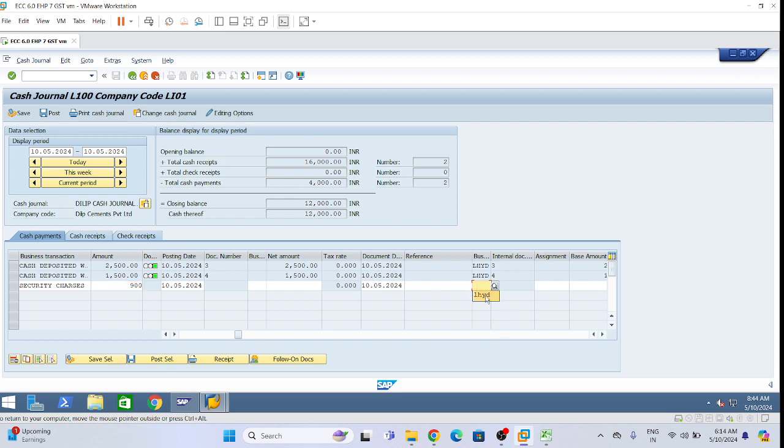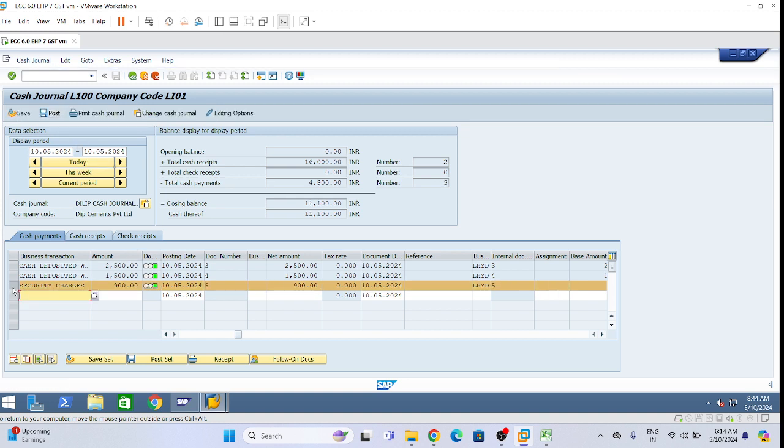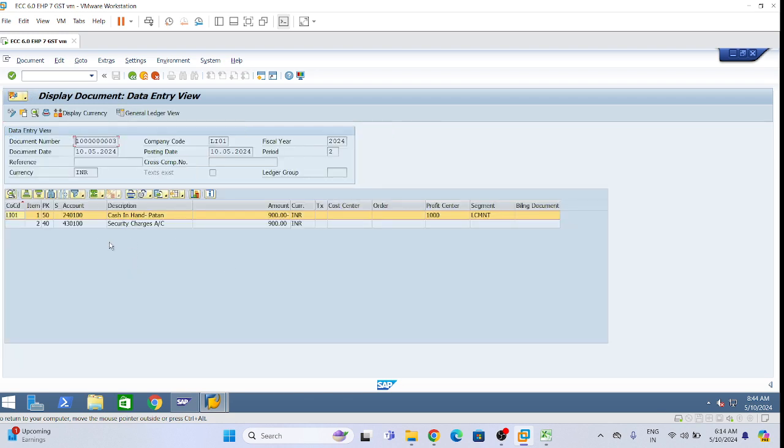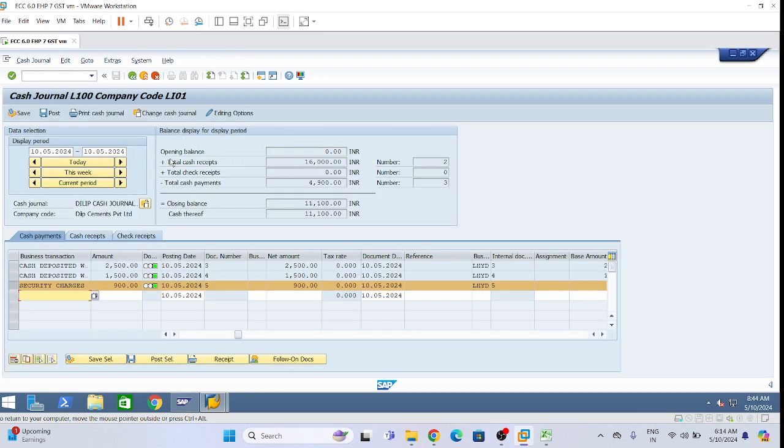Give business area, enter, select this one, save and post. Check this entry. Security charges expense debit, cash in hand credit.